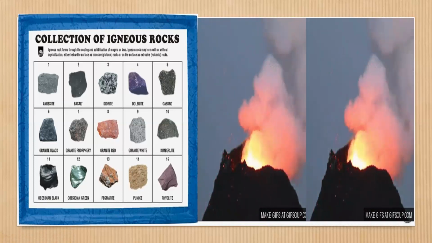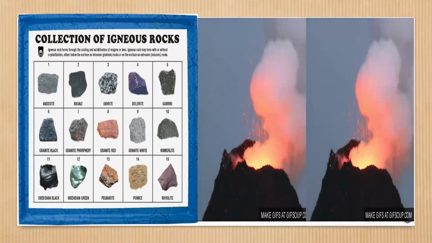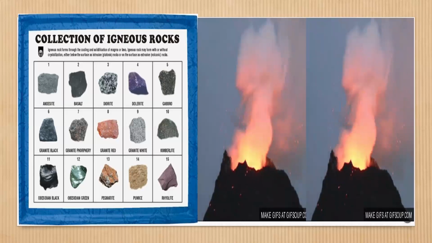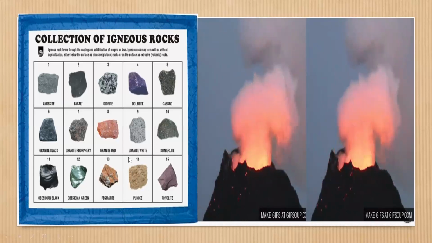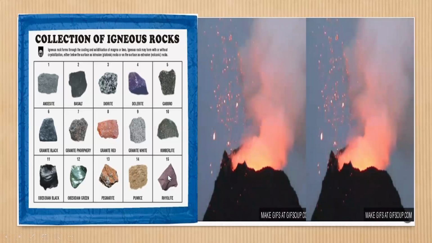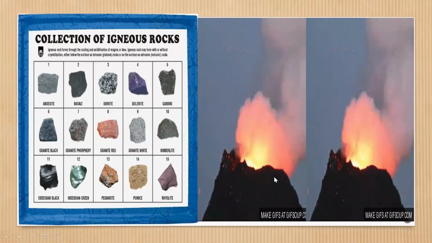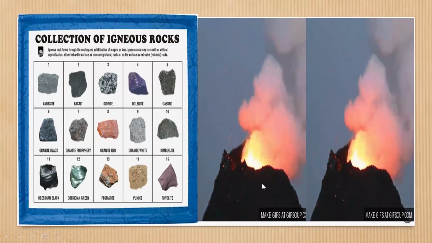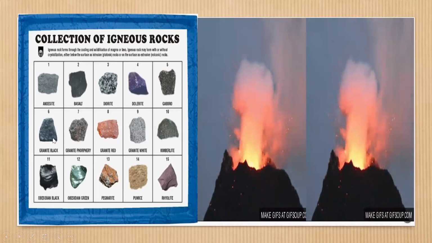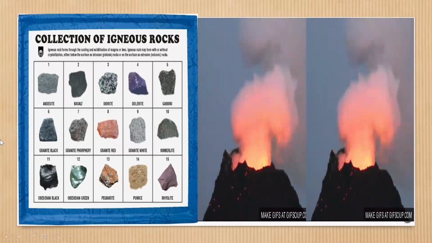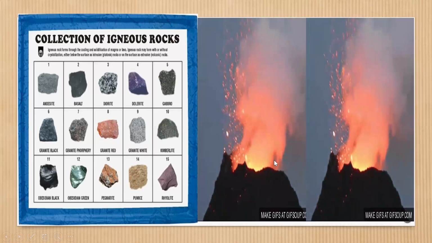Granite is the most common igneous rock and is formed when magma cools down below the Earth's surface. The three main minerals present in it are quartz, feldspar, and mica.